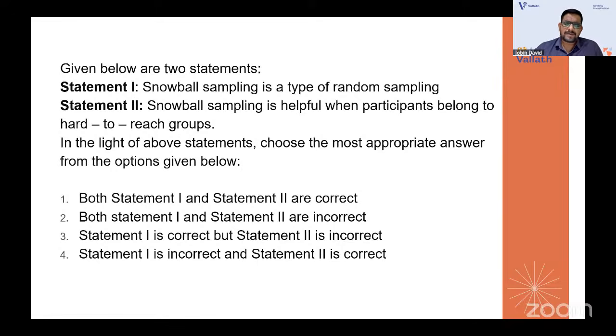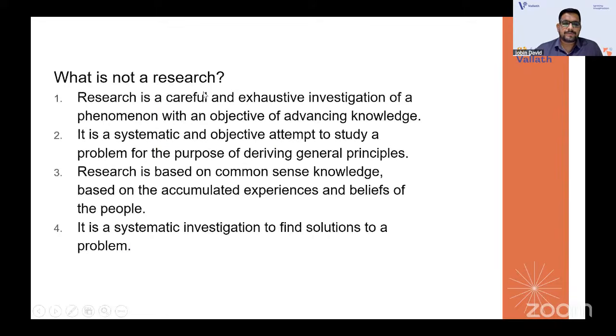Snowball is not actually a type of random sampling because it is a type of non-probability sampling. So statement one is incorrect, but statement two is correct. Snowball sampling is the one where participants belong to hard to reach groups. That means it's chain referral sampling. As you don't know them, you refer to one person and that person refers another sample, and it works like that.